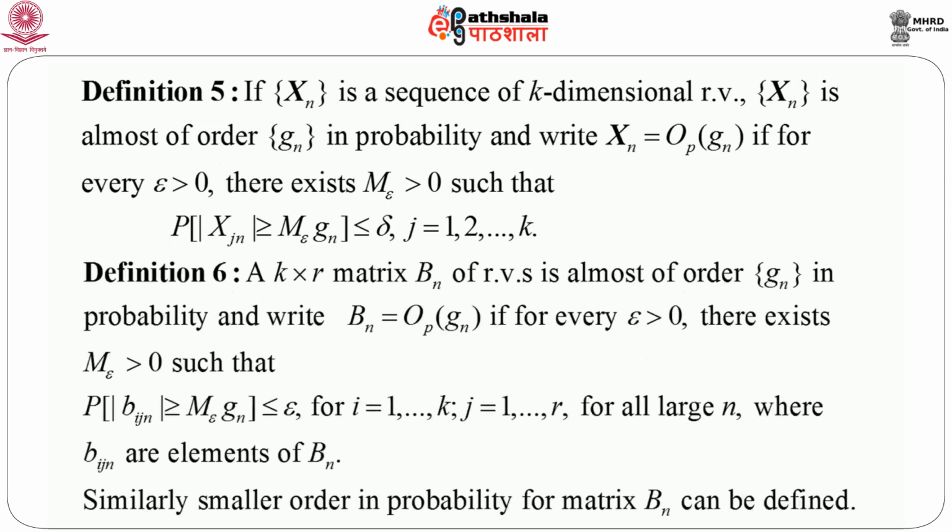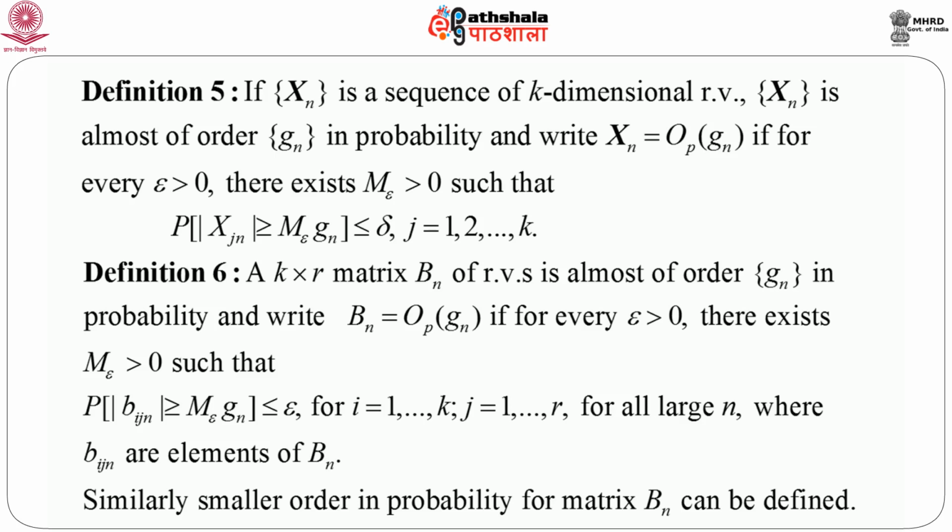Now, we are moving into defining this order with respect to random vectors. First, assume that Xn is a sequence of k-dimensional random vectors, and we say Xn is almost of order gn in probability, and write Xn equals big O p of gn, if for every epsilon greater than 0 there exists M epsilon greater than 0 such that probability modulus of X jn, where X jn is the jth component of the sequence Xn, greater than or equal to M epsilon gn, is less than or equal to delta for j equals 1 to k.